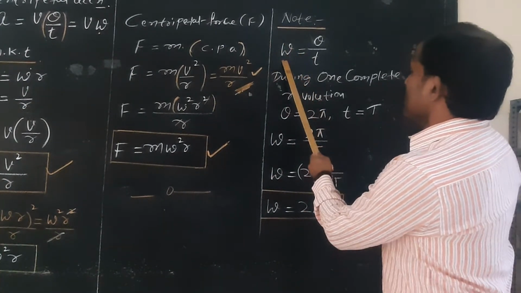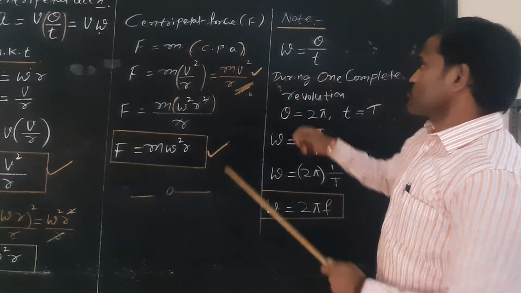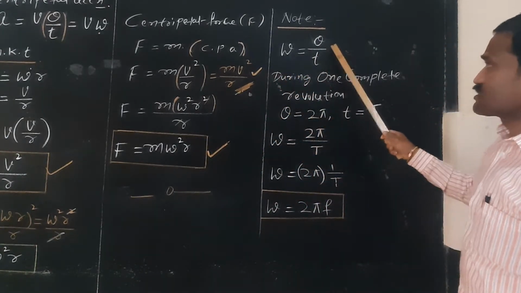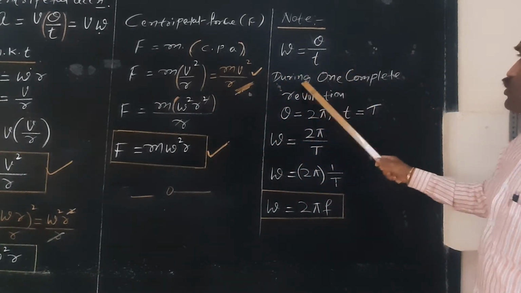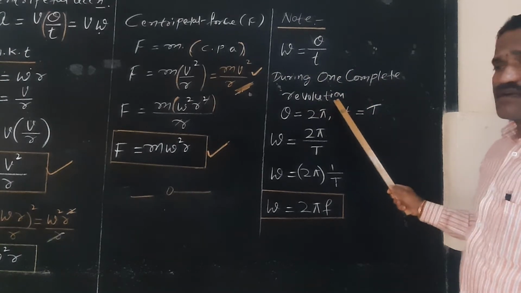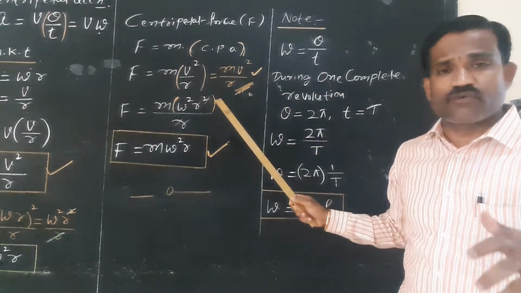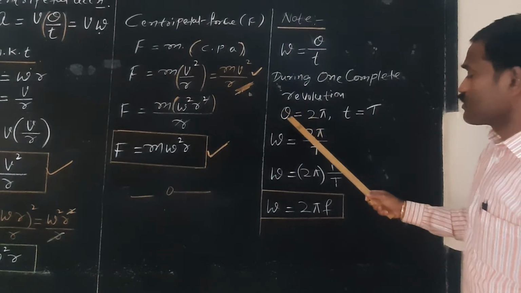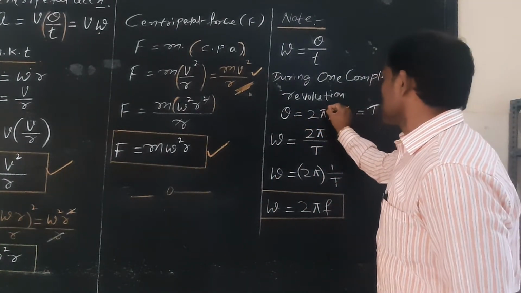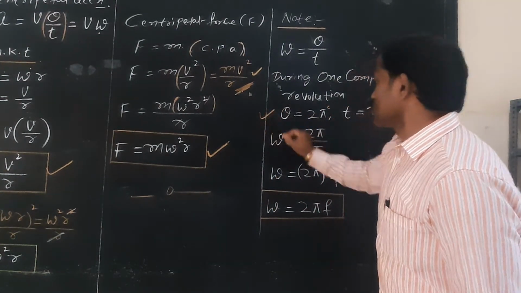Omega is called angular velocity, theta is angular displacement, divided by time. During one complete rotation or revolution, theta is equal to 2 pi radian.